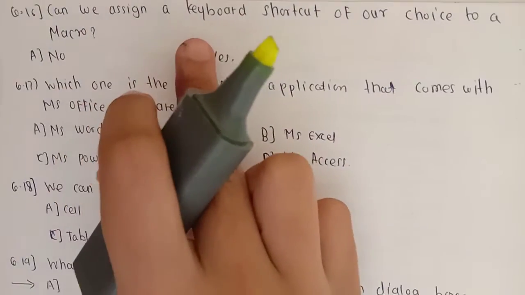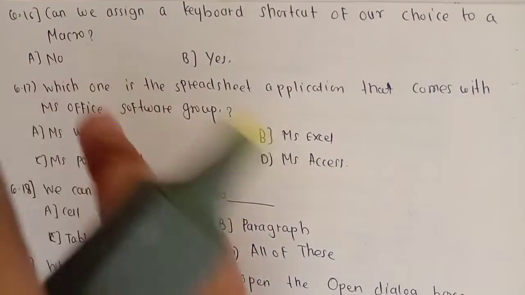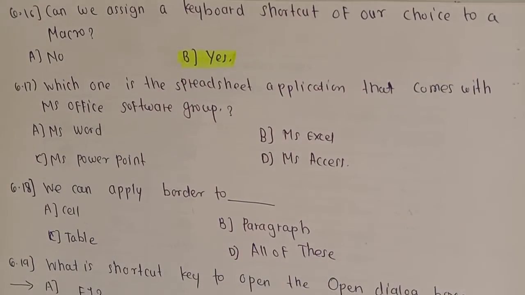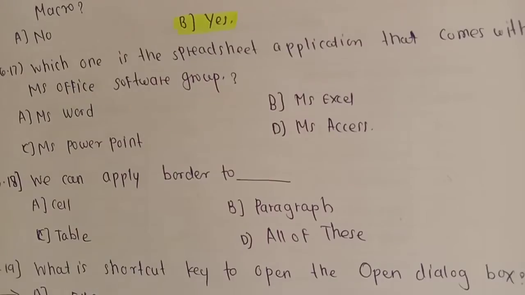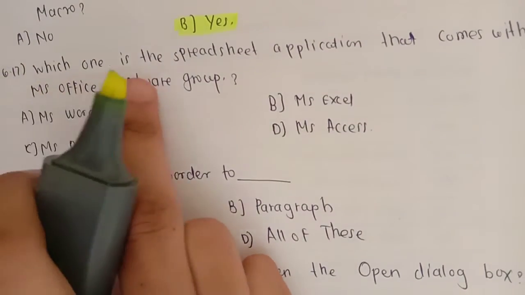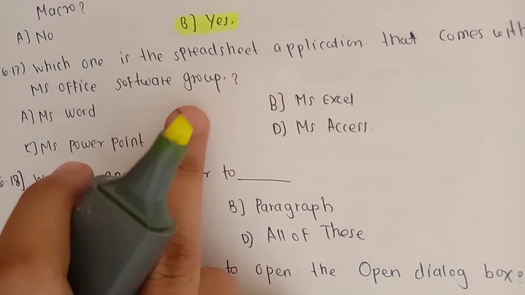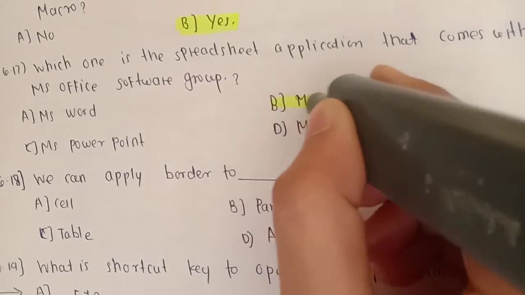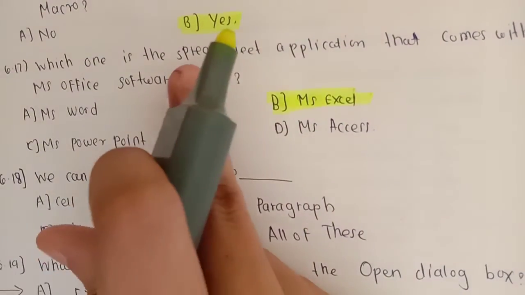Can we use a keyboard shortcut of our choice for a macro? Yes, we can assign a keyboard shortcut of our choice to the macro. Next question. Which one is the spreadsheet application that comes with the MS Office software group? The answer is MS Excel. We can guess the answer by the word spreadsheet here.